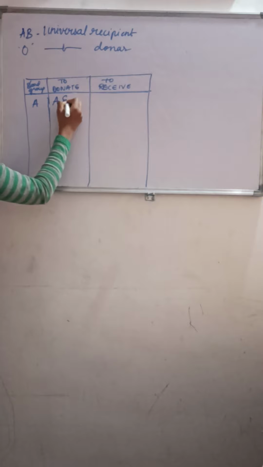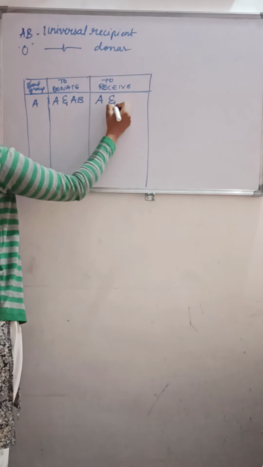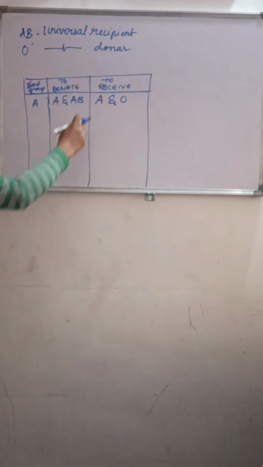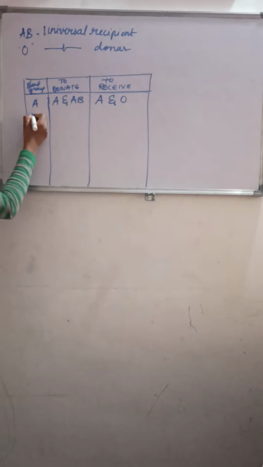If the blood group is A, it can donate to whom? To A and AB. The one who has blood group A can donate to blood group A and AB, and they can receive the blood from A and O. Next, if it is blood group B, what will be the possibility?